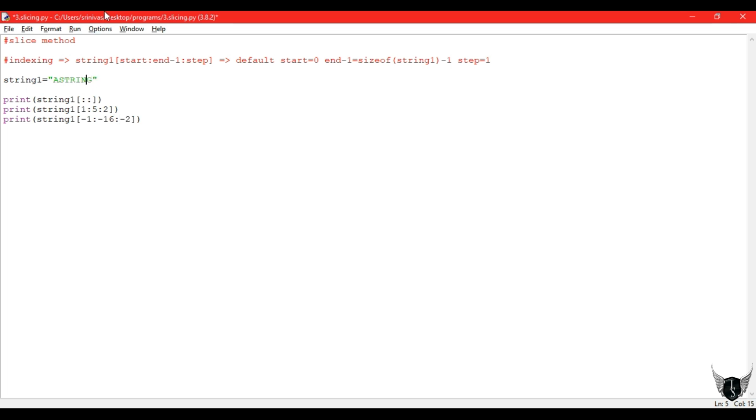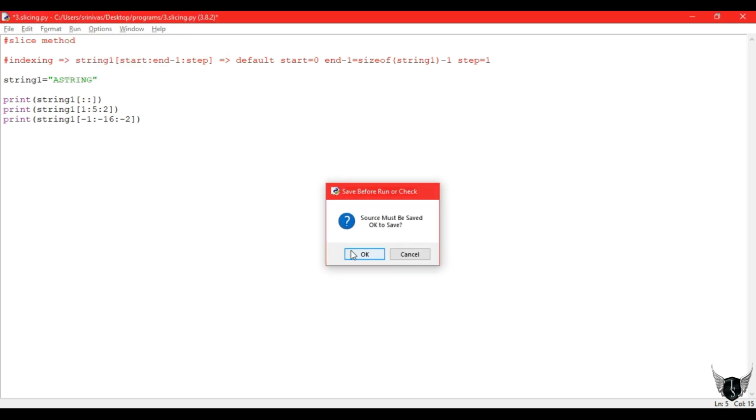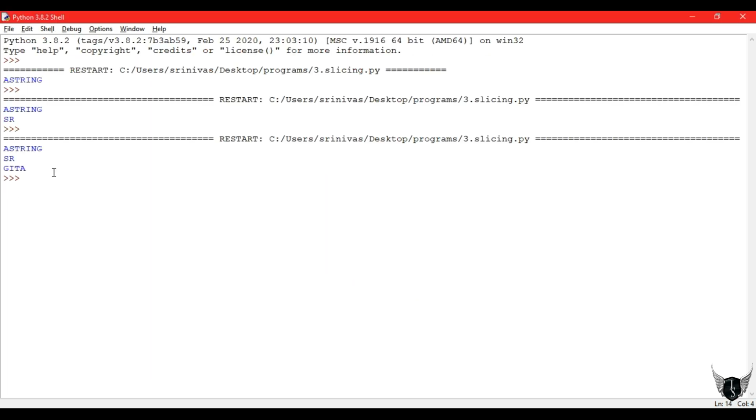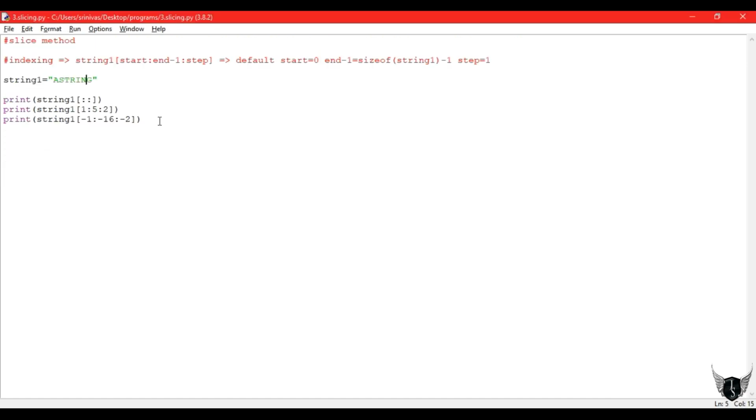But I didn't mention the specific position of capital A. I just mentioned some -12 or -16. That means the whole string from the last is considered. So from the last, G, I, T, A, the four letters are printed. This is coming in reverse.